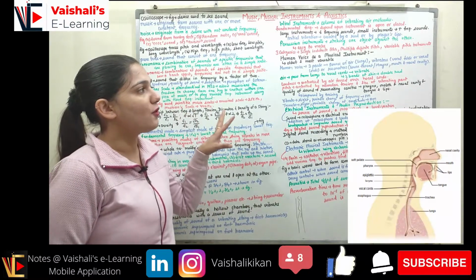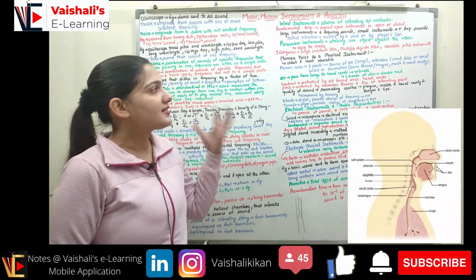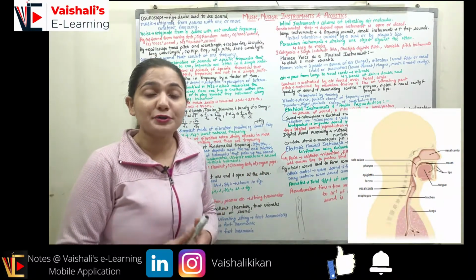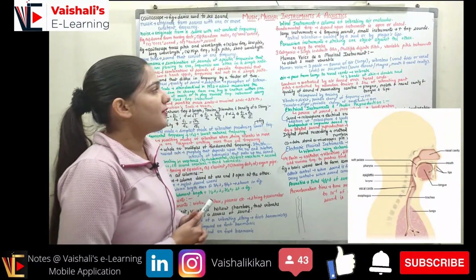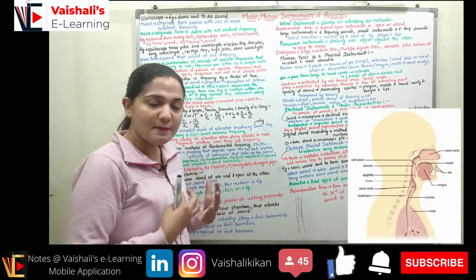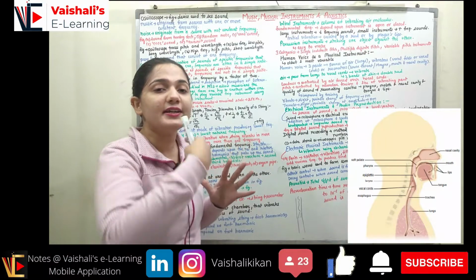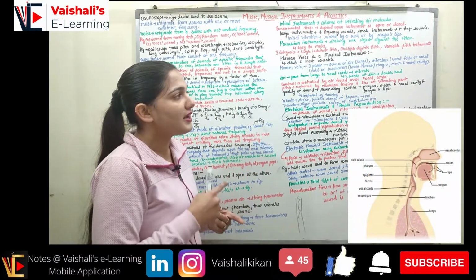Coming to the human voice as a musical instrument. The human voice is the oldest and the most versatile instrument, right? We can produce many kinds of sound with our voice, right? So now the human voice is divided into three parts. We have three parts in our body, with the help of which we are generating our voice. The first part is the lungs, which is the source of the air.